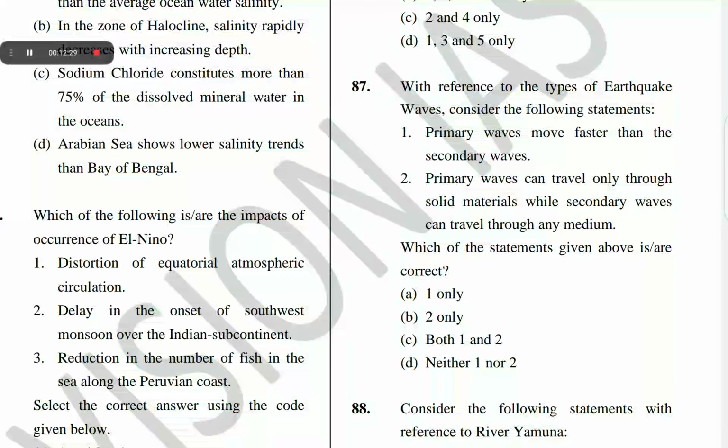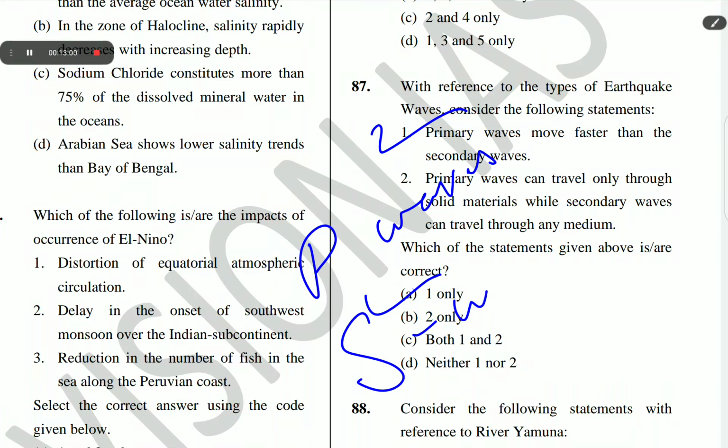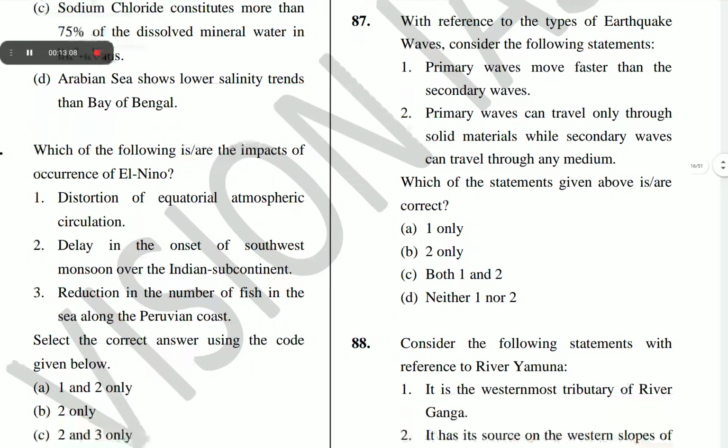The next question is question number 87. With reference to the types of earthquake waves, consider the following statements. 1. Primary waves move faster than the secondary waves. 2. Primary waves can travel only through solid materials, while secondary waves can travel through any medium. The correct option of question number 87 is A, 1 only. There are two types of body waves. One is P waves, meaning primary waves. The next is S waves, meaning secondary waves.